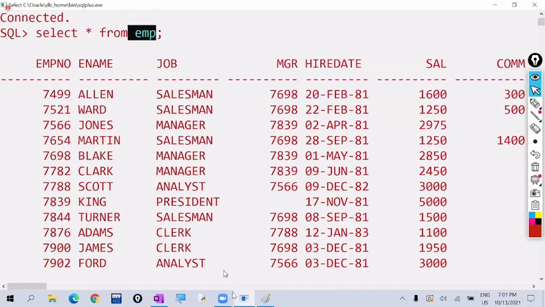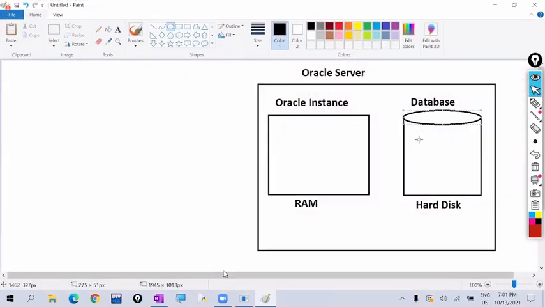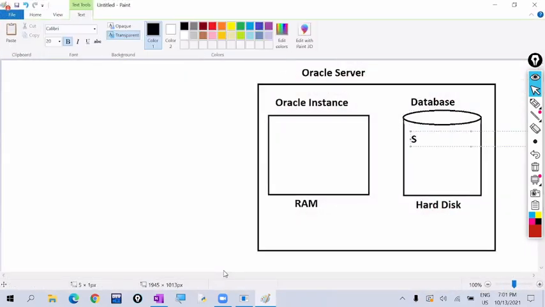So what does a database contain? A database contains schemas, or you can say users. Database contains users, and these users create the database objects. So a database contains users, and those users create database objects. The database objects will be maintained in the database. So what database objects are available, sir? Many database objects are available.